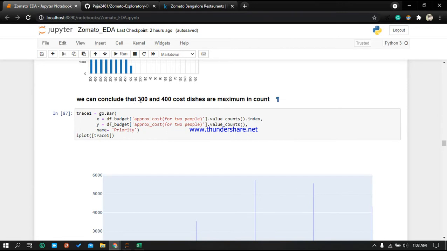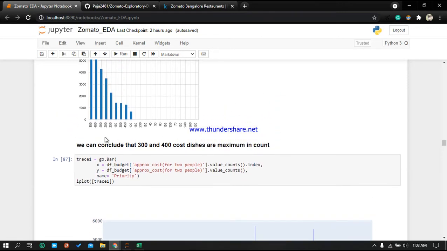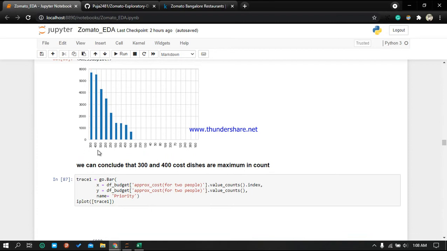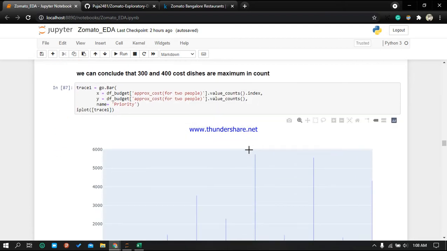We can conclude that 300 and 400 cost dishes are maximum in count. See here, 300 and 400 are the top, like people do prefer rupees 300 and 400.